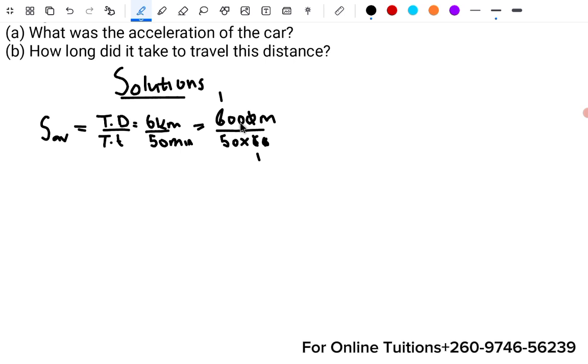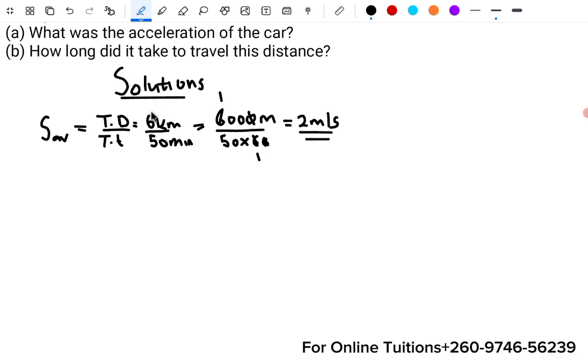And when you do 50 into 100, what do you get? That's 2. You get 2 meters per second. So that is what you have there.